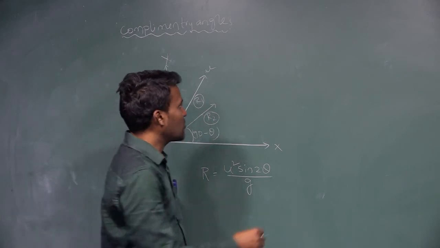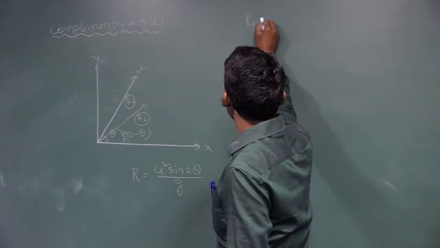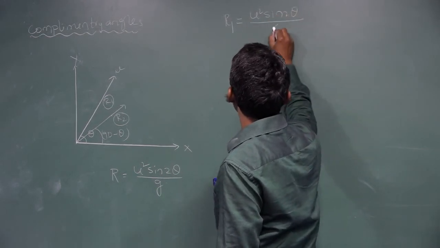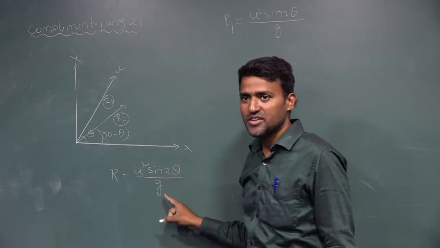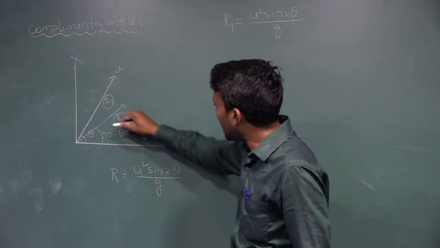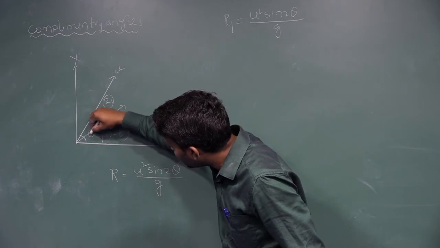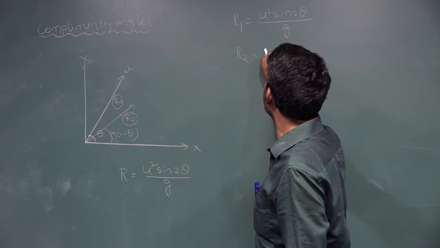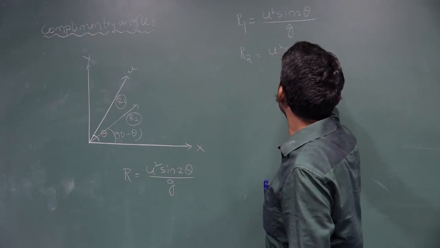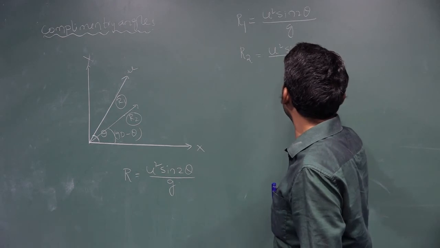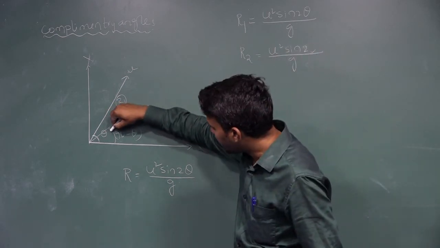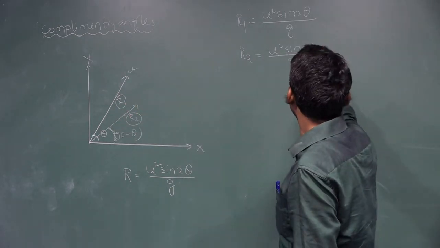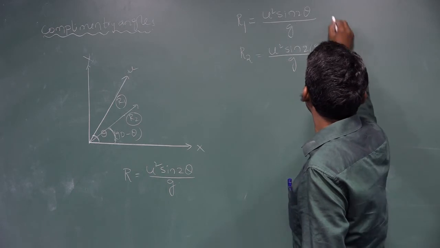So R1 is equal to u square sin 2 theta divided by g, because the angle for this one is theta. R2 is equal to u square sin 2 theta divided by g, where here the angle is 90 minus theta. This is equation number 1.